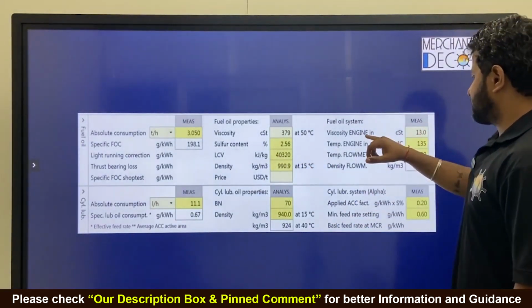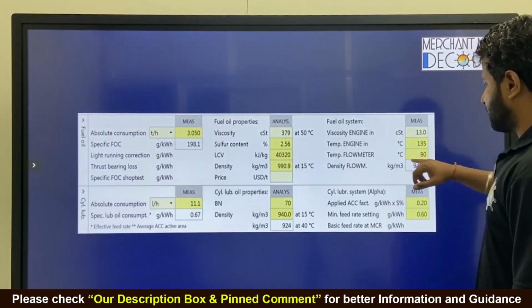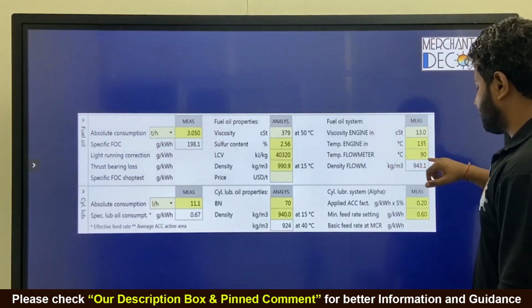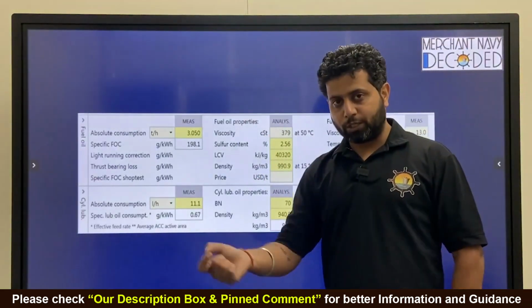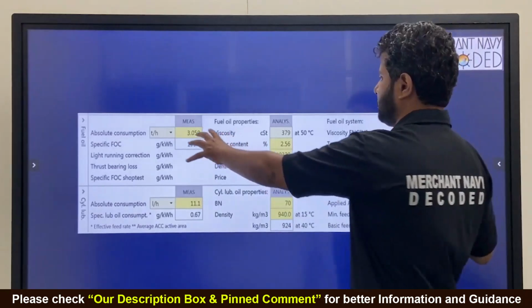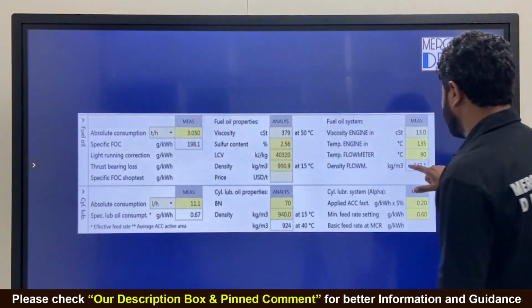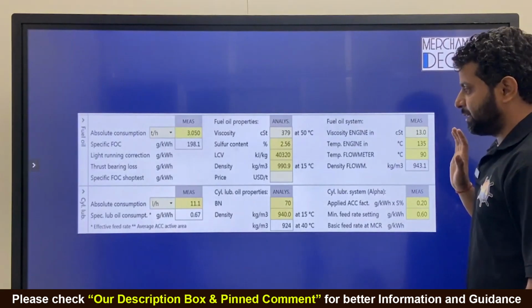Fuel oil system, viscosity at engine, temperature at engine, temperature at flow meter, density at flow meter is calculated by it itself. So all those calculations that I have taught you in this package, this power measuring instrument is doing it itself. This has been done by the measuring instrument itself, right?